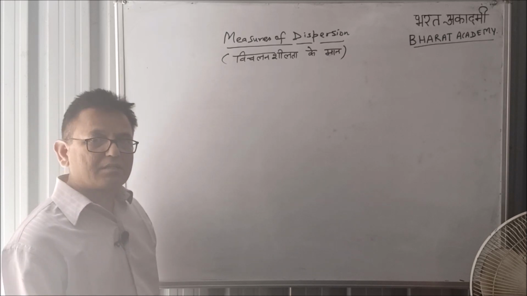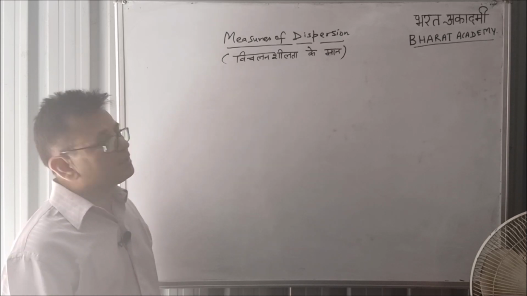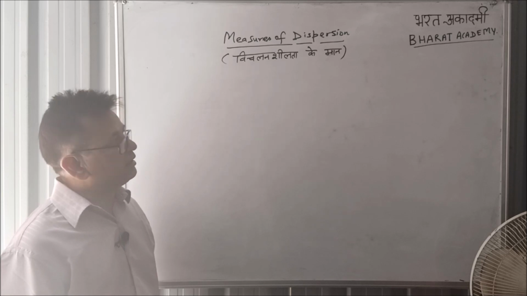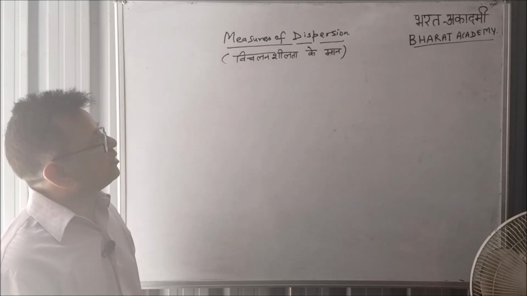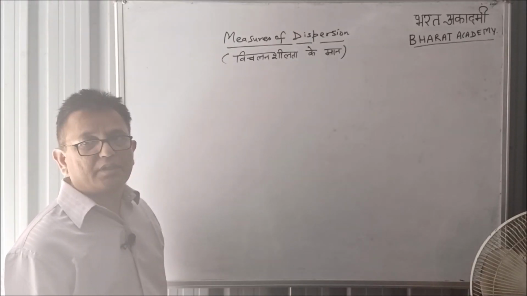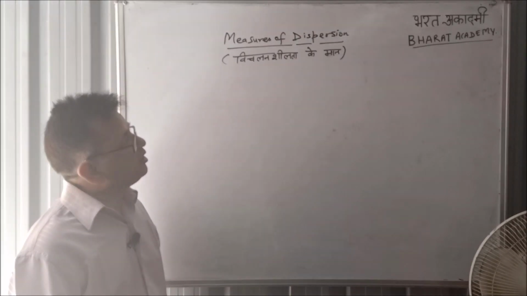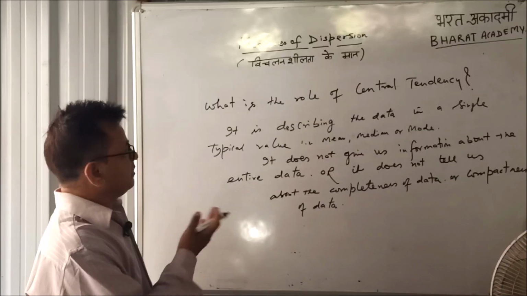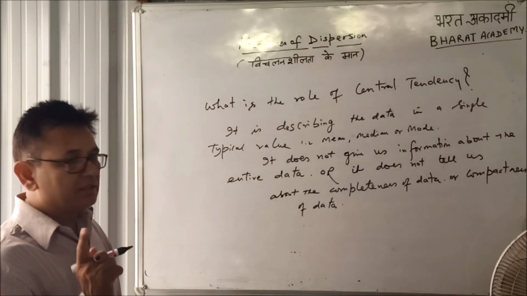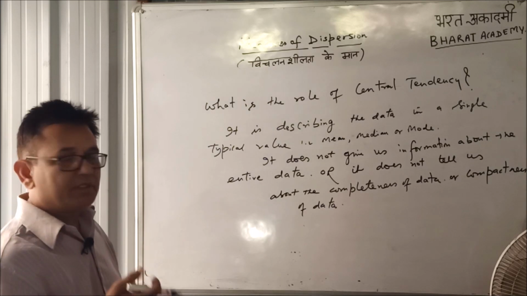In my last lecture we discussed the measures of central tendency, and today we are going to discuss measures of dispersions. As you know, there are three measures of central tendency: mean, mode, median. What is the role of central tendency? It is describing the data in a single typical value, that is mean, median or mode.